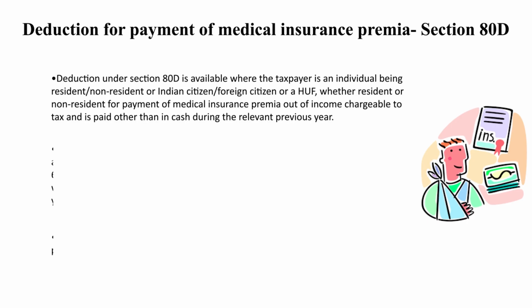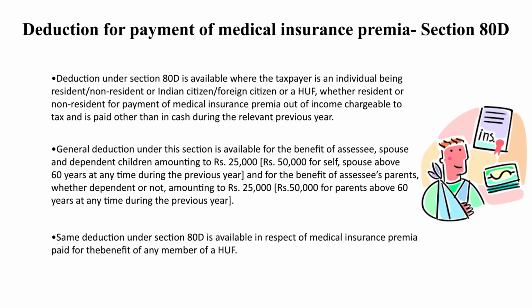General deduction in case of assessee's own life, own medical insurance, spouse, dependent children amounts to rupees 25,000, and if the spouse or any of them becomes a senior citizen, that is above 60, then the deduction will be double, that is 50,000. And additionally, for the benefit of assessee's parents, deduction of 25,000 is available whether the parents are dependent or not, but if the parents or any one of them is above 60 years of age, that is a senior citizen, in that case it will be double, that is 50,000.